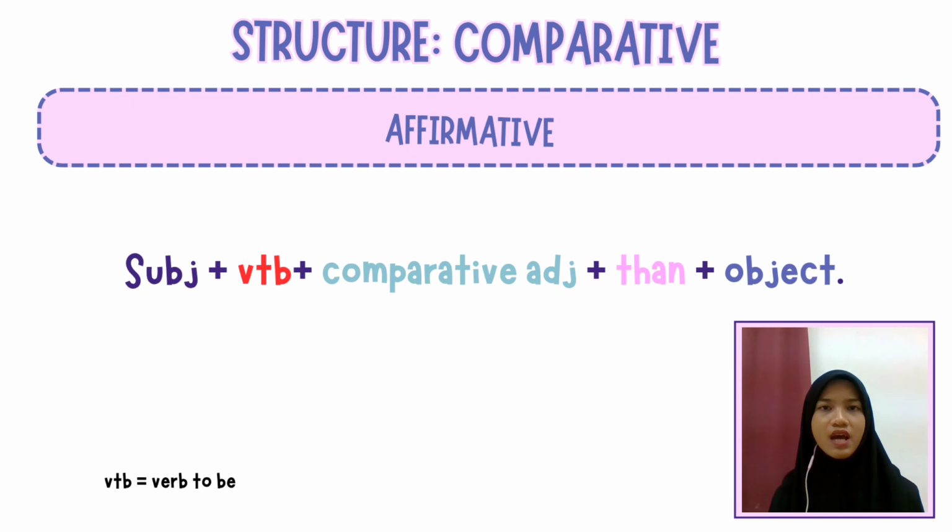Now that you have learned about the adjective rules, how does one create a sentence that contains a comparative or superlative adjective? So let's look into the structure. For comparative, there are three main structures, which are affirmative, negative, and question. Let's look at it one by one. The first structure is affirmative. The formula is subject plus verb to be plus comparative adjective plus than plus object. The V to be here refers to verb to be.